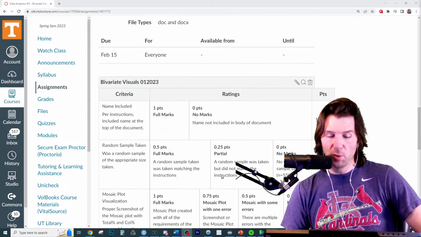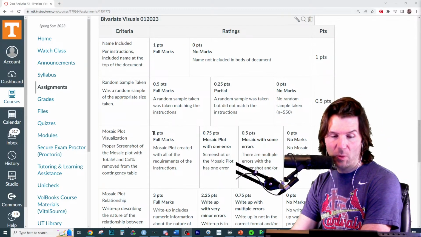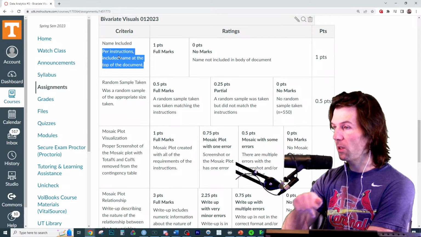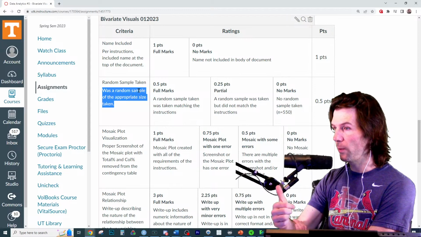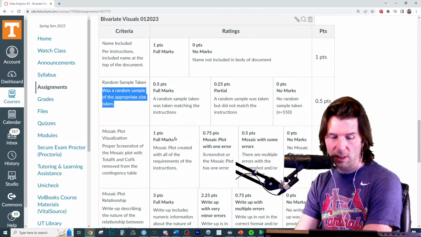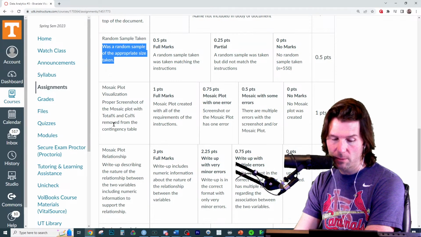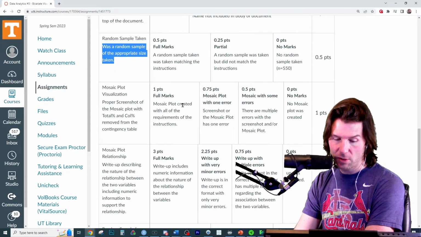Make sure to look at the rubric. This is how the graders grade you. If you're wondering, am I getting the points? Put your name at the top. A lot of people forgot that for the first assignment. Not the end of the world, but make sure to put your name at the top. Very important. Random sample was taken. We just did that, so you should be good. Make sure to do 200 plus the last 2 of your UTID. Mosaic plot visualization: a proper screenshot of the mosaic plot with the totals and columns removed. So we need to remove some stuff here, and from the contingency table, so there we go.